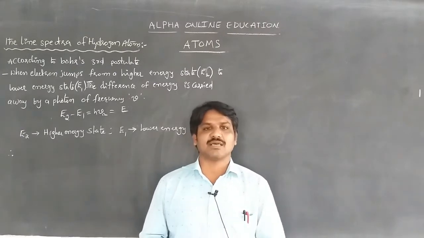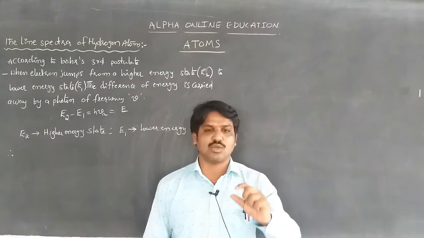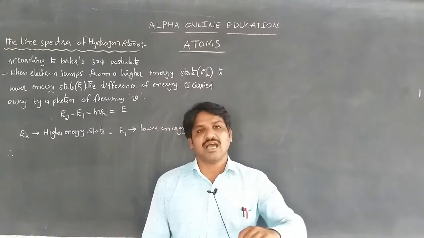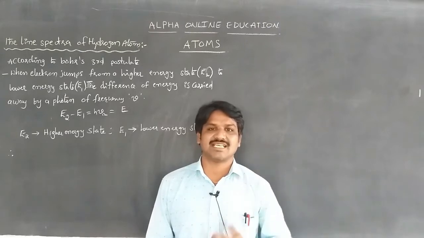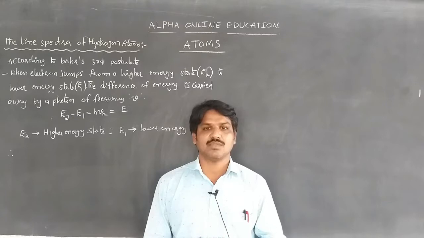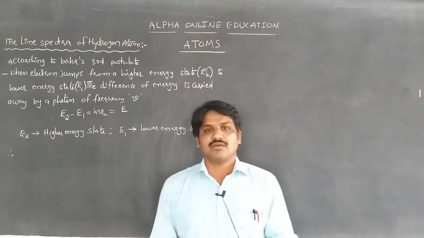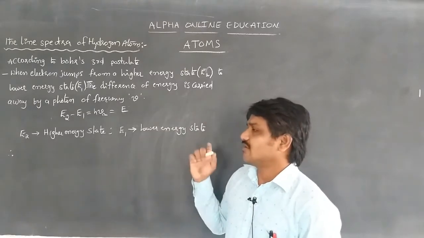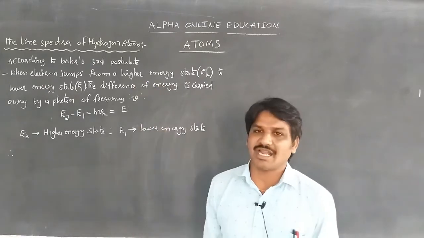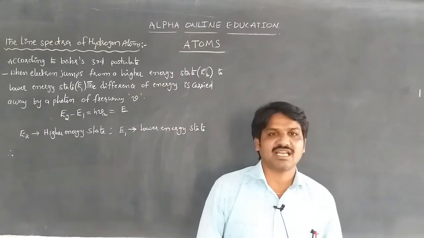Then, by absorbing some energy, the electron jumps from the lower energy stationary orbit to the higher energy orbit. That is the excited state, and only then is it called an excited state of an atom. We also discussed energy levels in the line spectra of the hydrogen atom. What is meant by the line spectra?